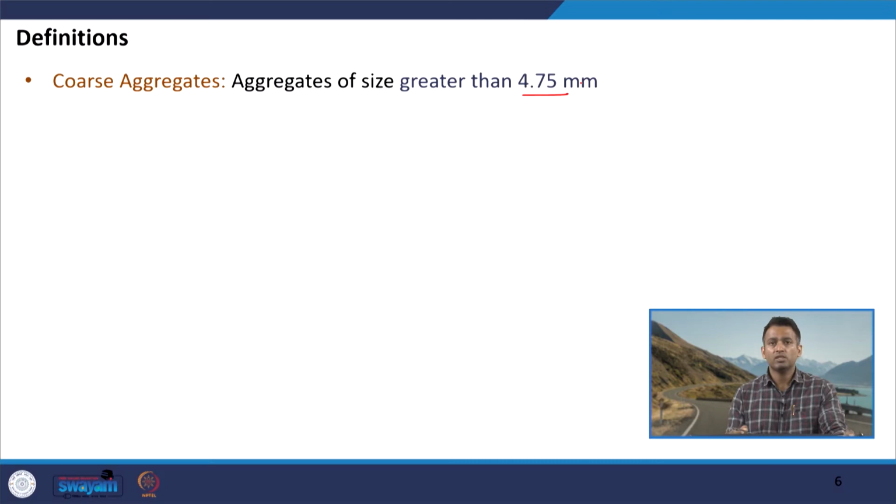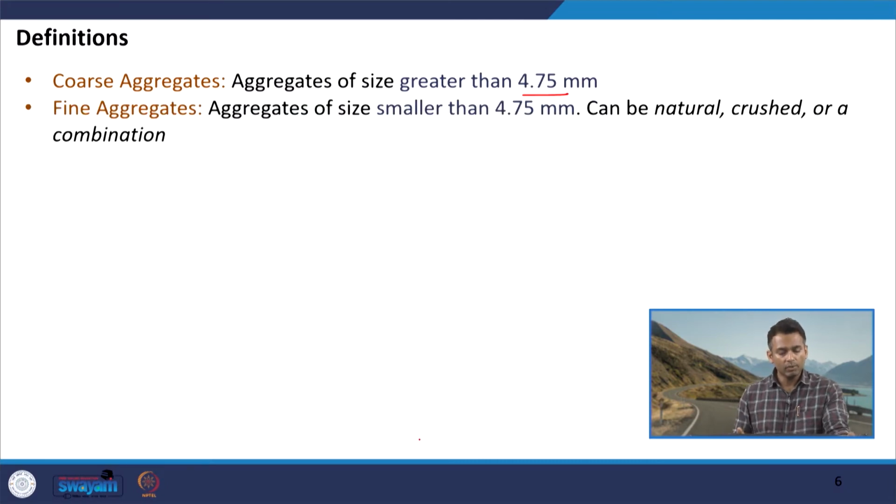Some other terms, again terms we are aware of because we also have a background on the mix design of bituminous mixtures. Aggregates remain the same, with the specification being a little different from what we need in case of concrete mixture and what we need in case of bituminous mixtures. So, we understand the term coarse aggregate: these are materials that are greater than 4.75 mm. Similarly, fine aggregates are materials that are smaller than 4.75 mm.